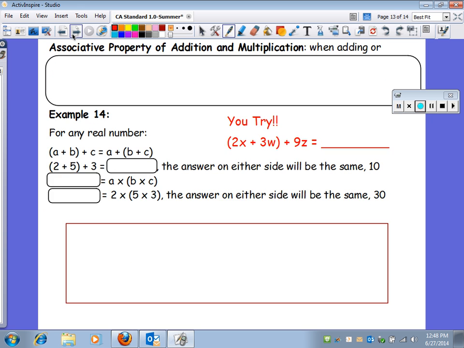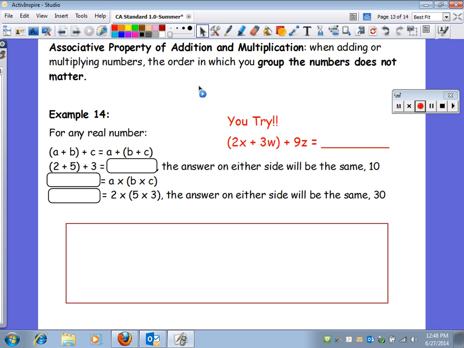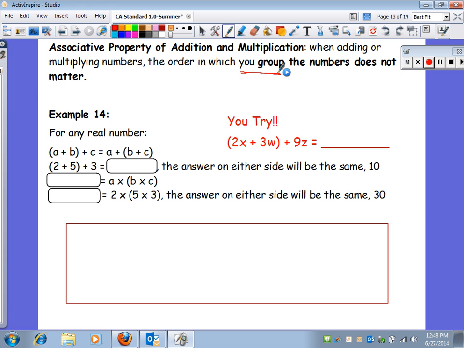And the last slide is the associative property. And what happens with associative property is the parentheses change. When adding or multiplying numbers, the order in which you group the numbers does not matter.